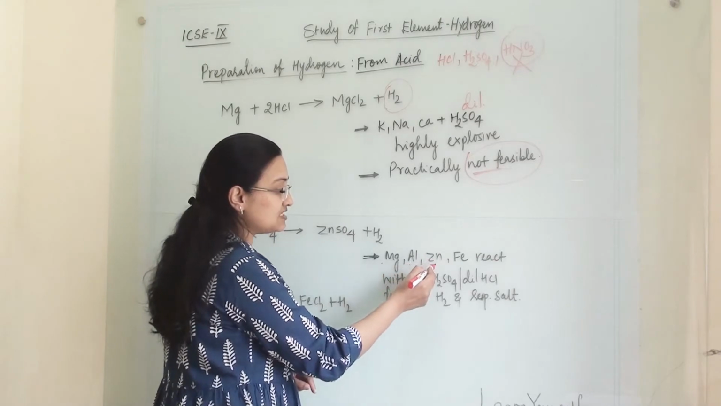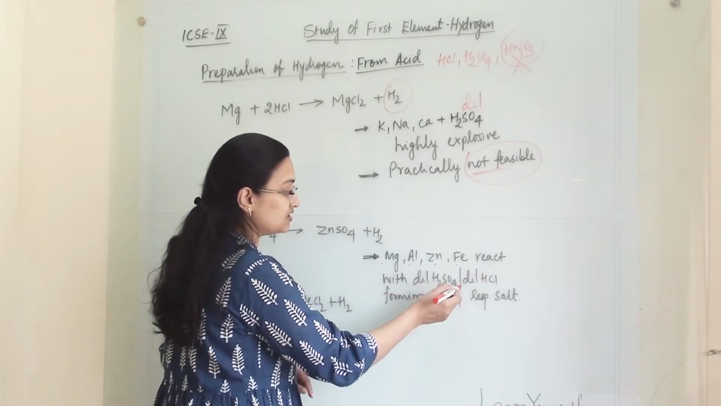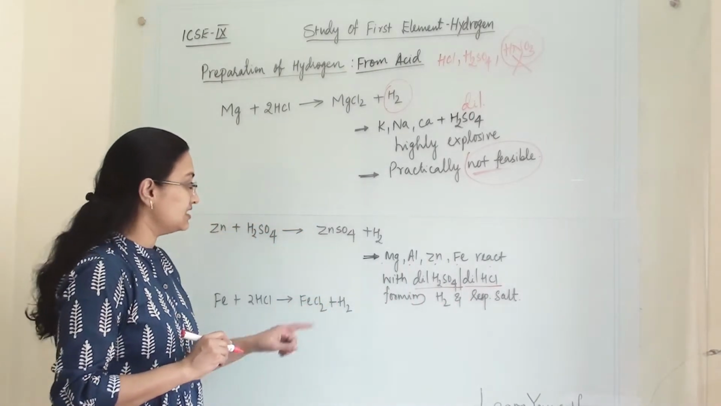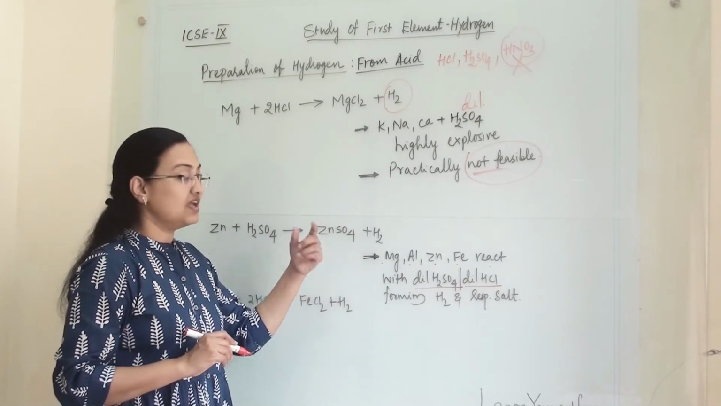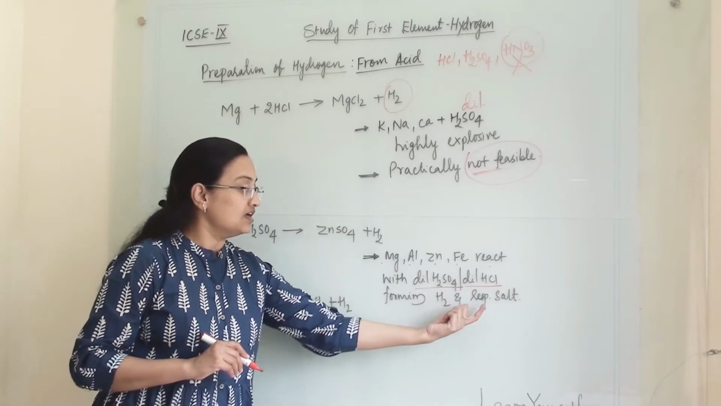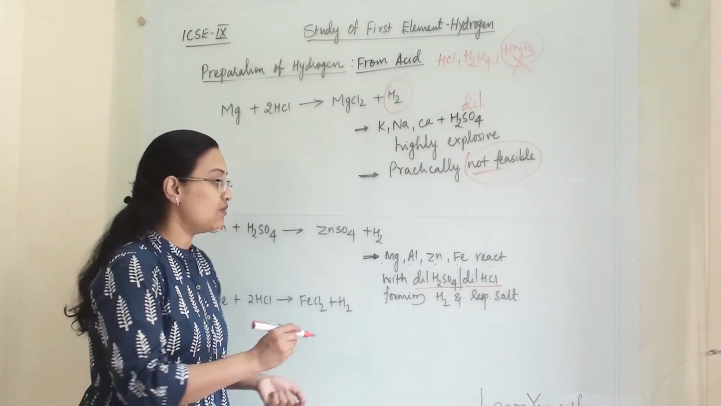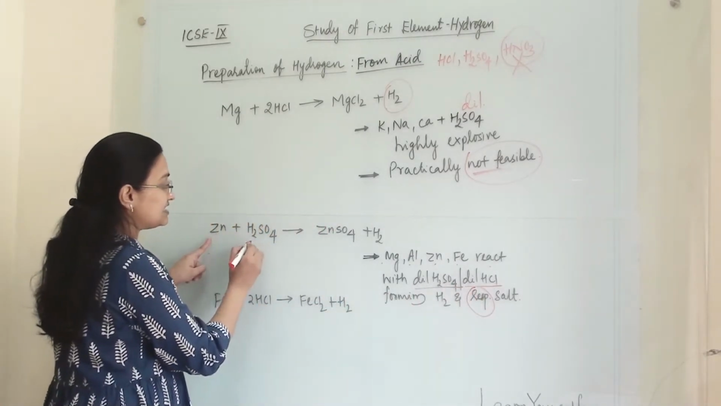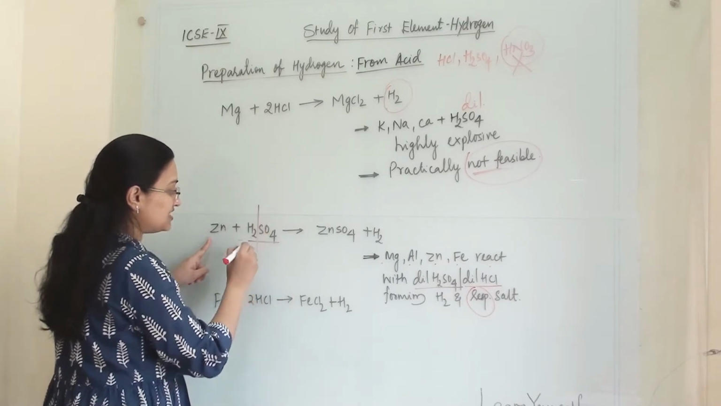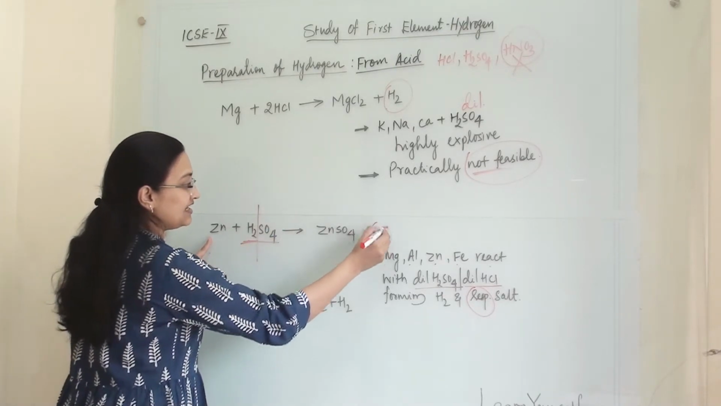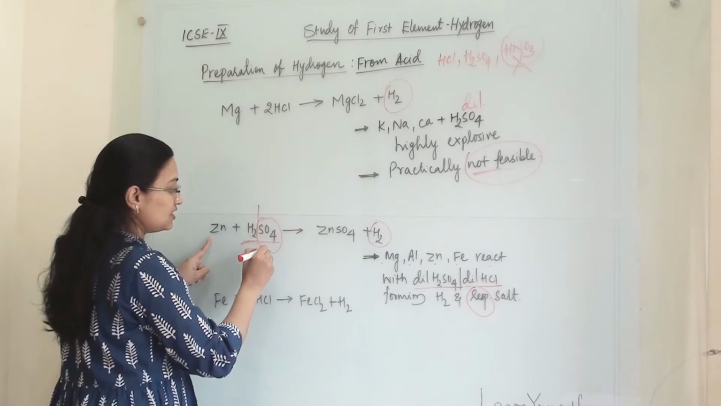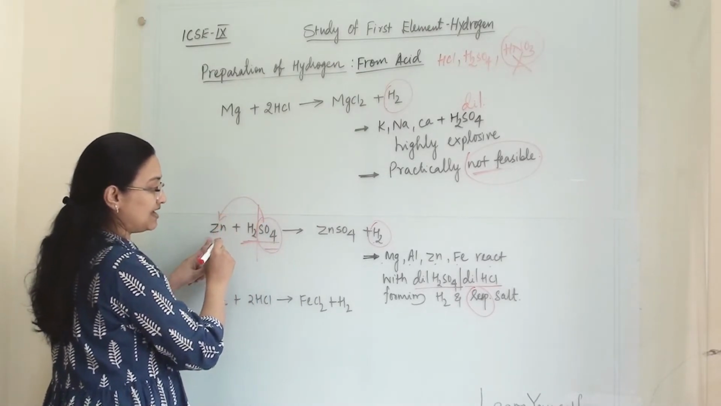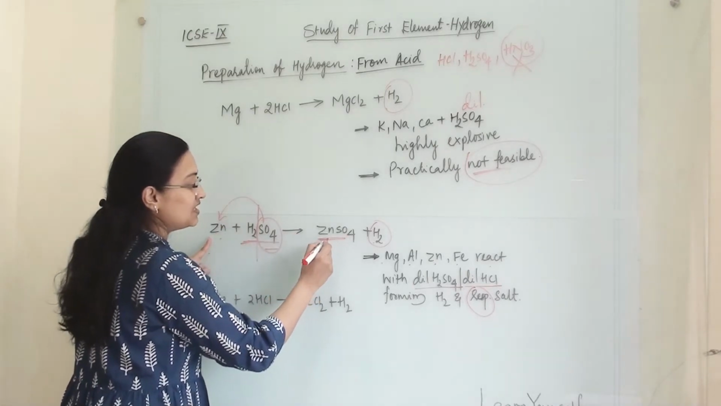Magnesium, aluminium, zinc and iron will react with dilute sulfuric acid as well as dilute hydrochloric acid. They will give us hydrogen and form their respective salt. Now what is the meaning of respective salt? When zinc is reacting with H2SO4, we get the hydrogen from it, but whatever other ion is there is going to react with our metal and form a salt.